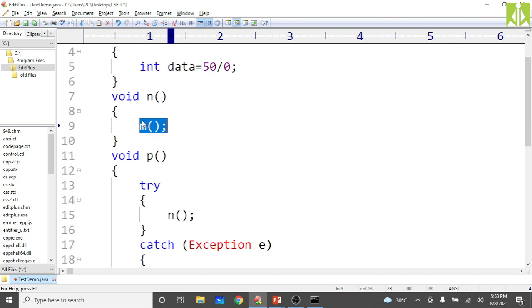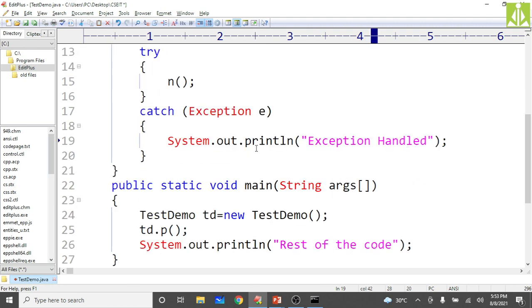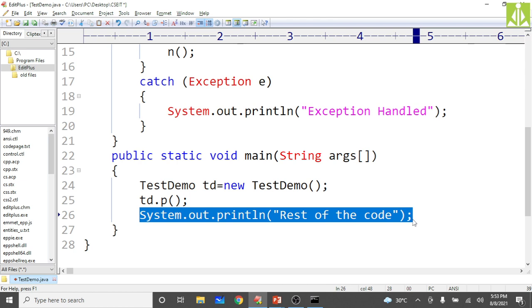Again it will check for a handler inside the n method. It is not there, so it will be thrown out of the n block as well. When the object is thrown out of the n block, it will come here, and already it is in the try block. So it will look for a suitable catch block. The suitable catch block is here, with the parent class, so you will get this message on the output screen. As the exception is handled properly, the control will not be shifted to the default exception handler. So after td.p, you will get this message as well: rest of the code, also on the output screen.